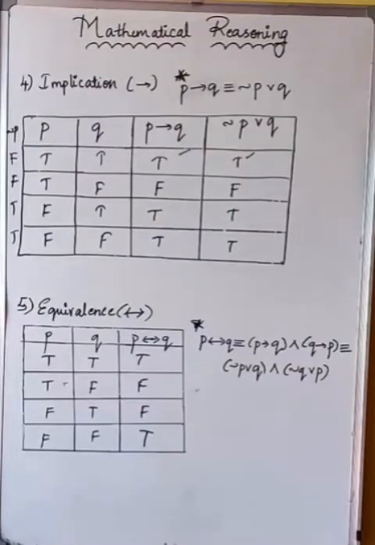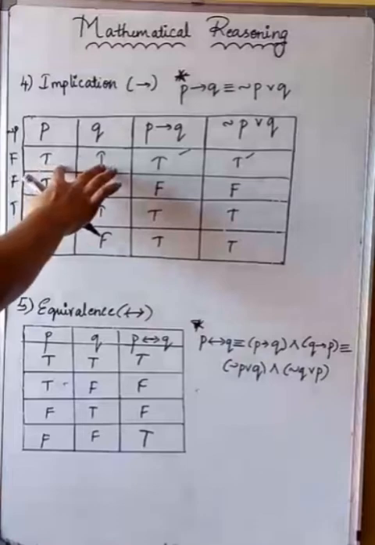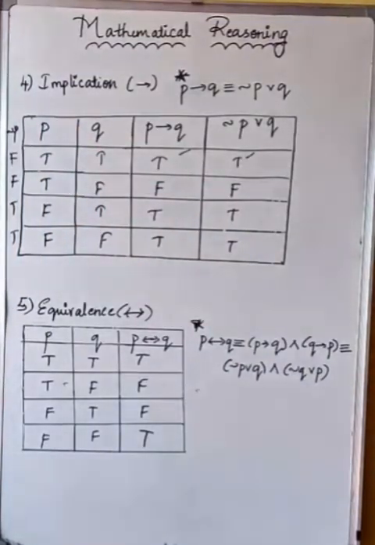I'll just repeat it once again. Negation means when it is true, it becomes false. When it is false, it becomes true. When it comes with the conjunction, the word and, if only both are true, the output will be true. In case of and, remaining all will be false. So you can remember only this: when both are true, the output will be true. In case of other components, it will become false.